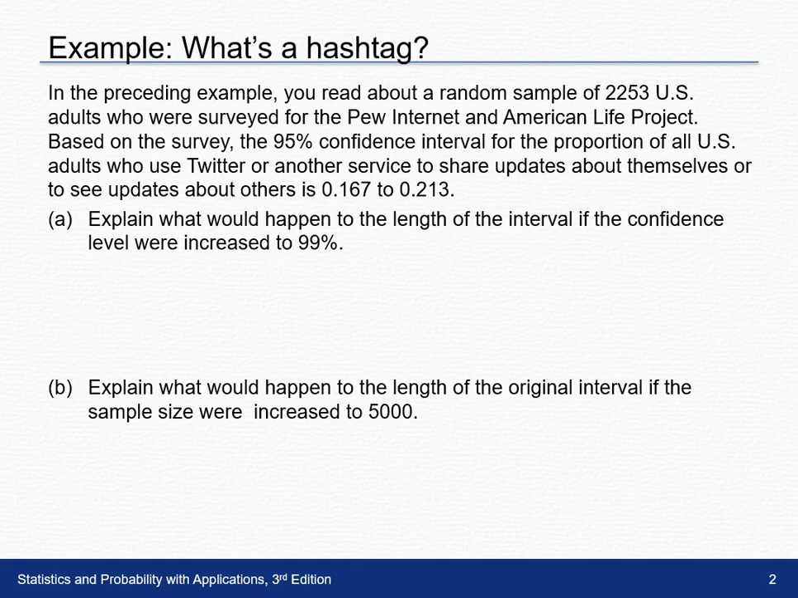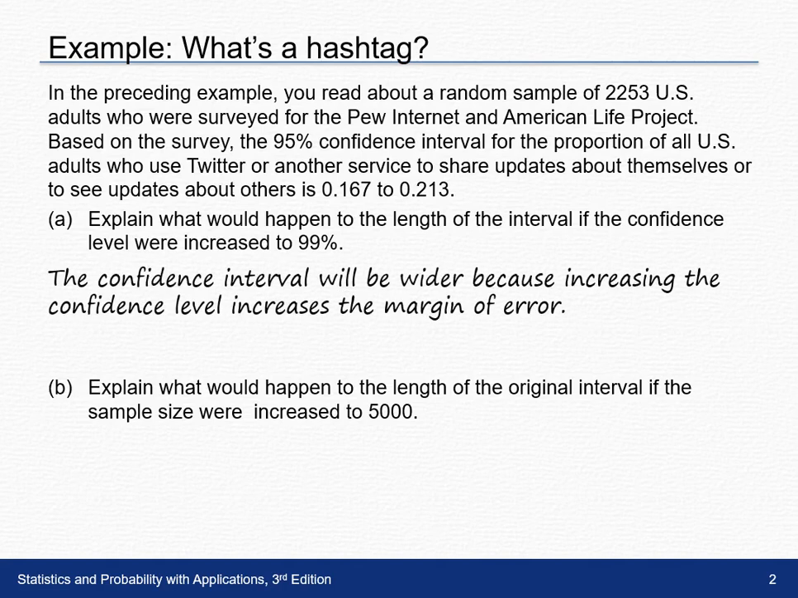In Part A, we're asked to explain what would happen to the length of the interval if we increase the confidence level to 99%. So remember, if we're going to increase our confidence level, that's going to increase our margin of error. So then if our margin of error is larger, our interval will also become wider. So the confidence interval is going to become wider because the margin of error is going to increase as well.